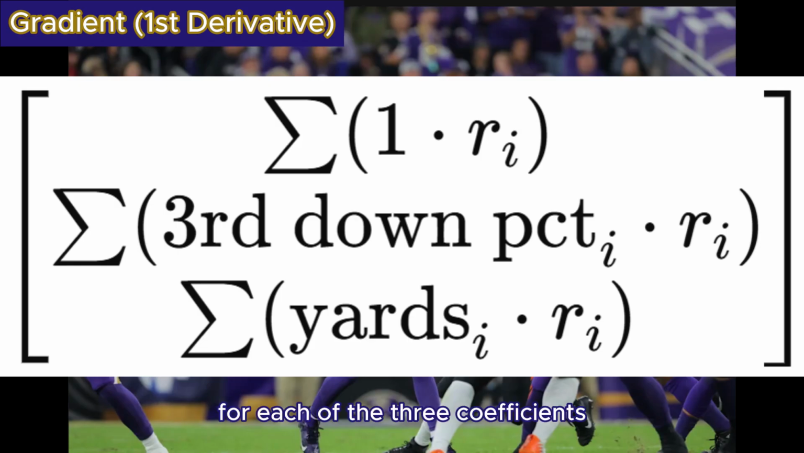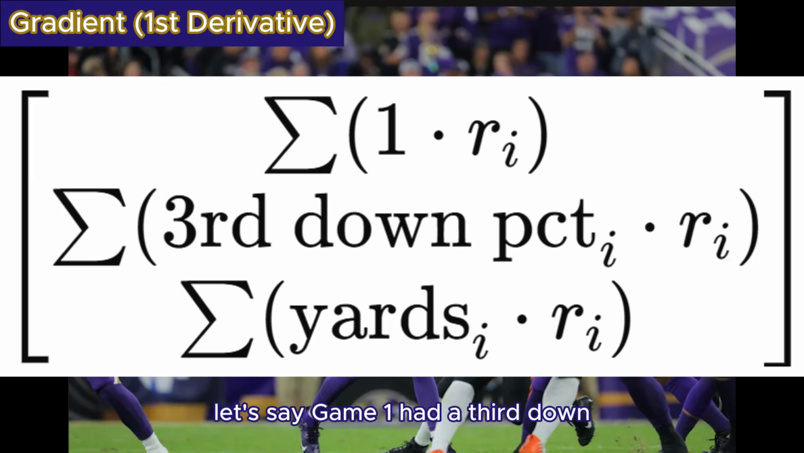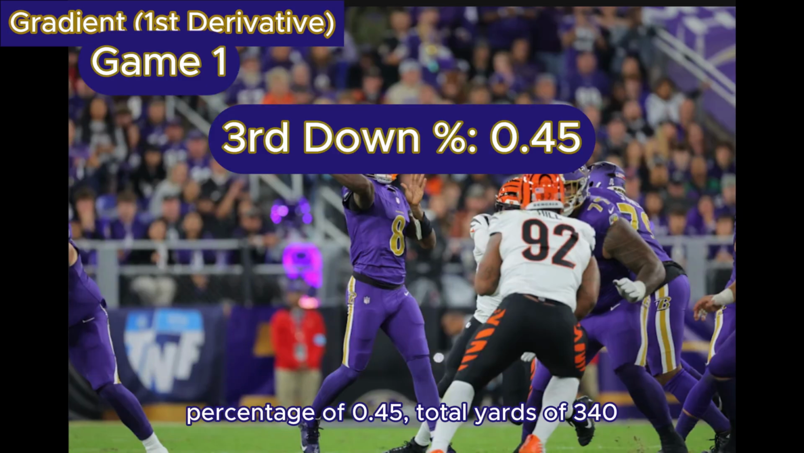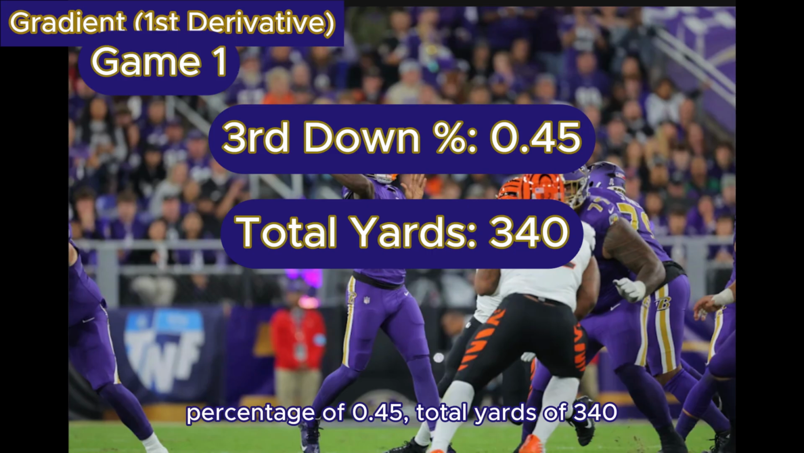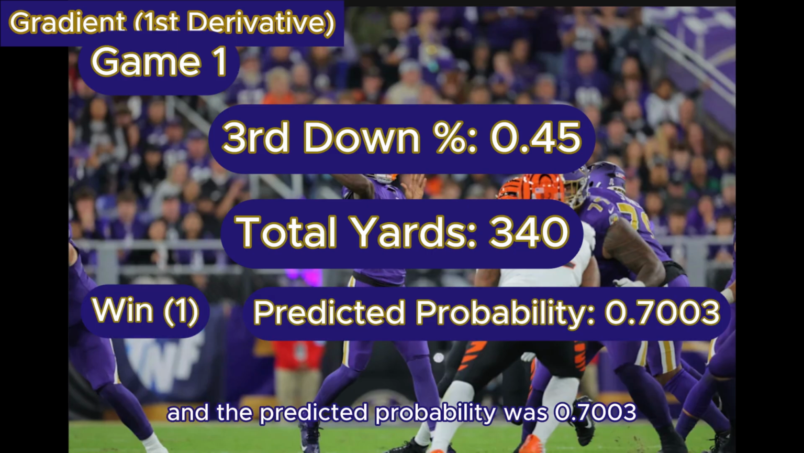For each of the three coefficients, we first compute the residual, which is the win binary 1 or 0, minus the predicted win probability, then multiply the residual by the respective feature's value. Let's say game 1 had a third down percentage of 0.45, total yards of 340, it was a win, which denotes a 1, and the predicted probability was 0.7003.